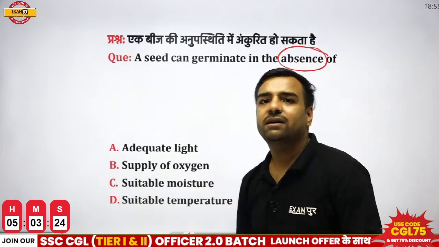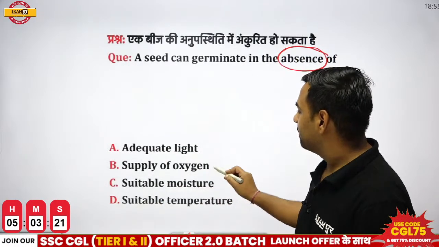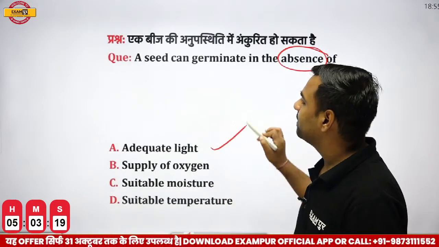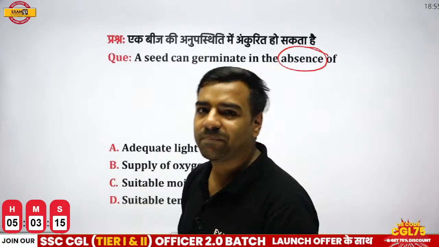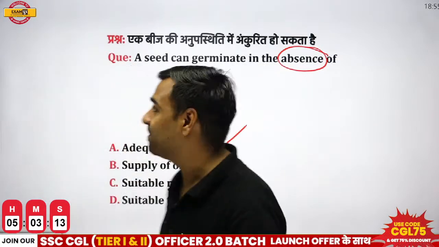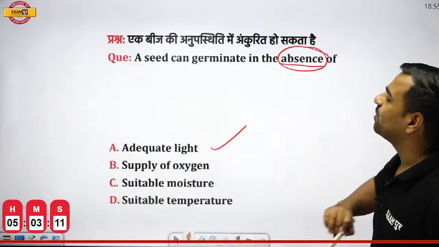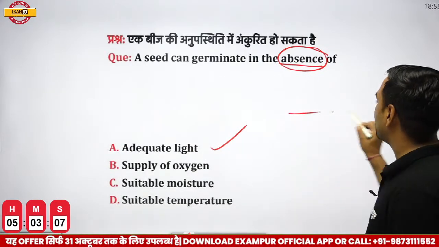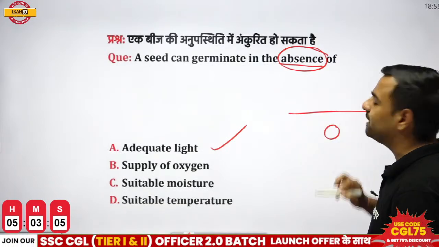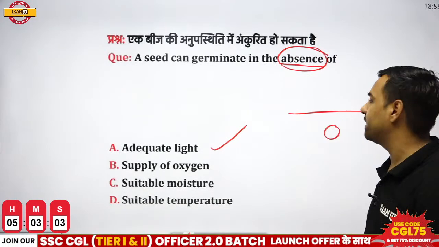Now just think, can a seed germinate in the absence of adequate light? Yes or no? Obviously yes. So Prajwal is the first one to answer A, and that was totally correct. Please remember, the question is not in the presence of what. It is asking if a seed can germinate in the absence of what. So obviously, when you talk about a seed, it is under the earth. Right, Vikram? Totally correct. Very good.